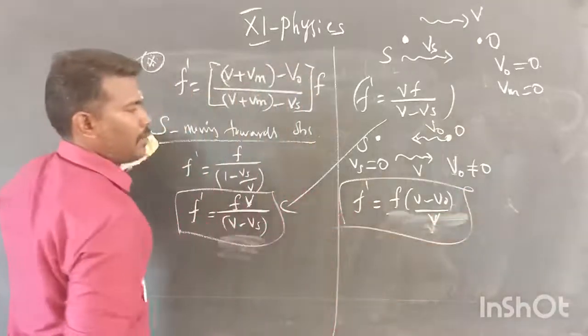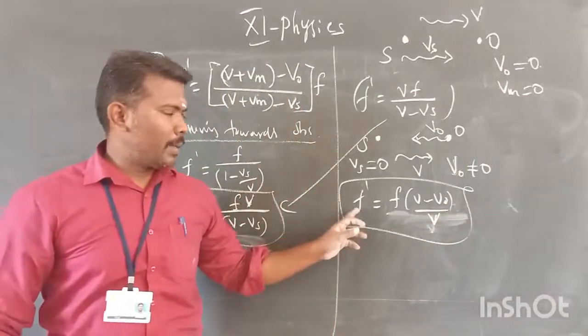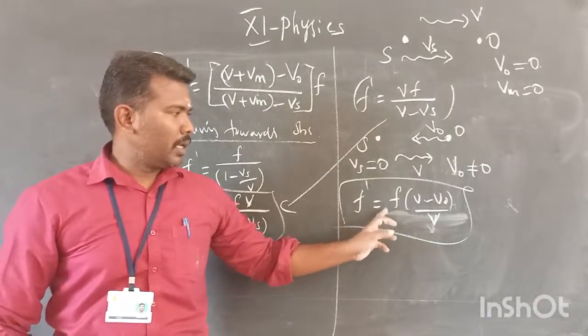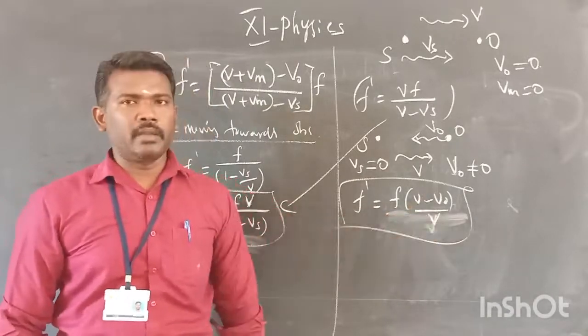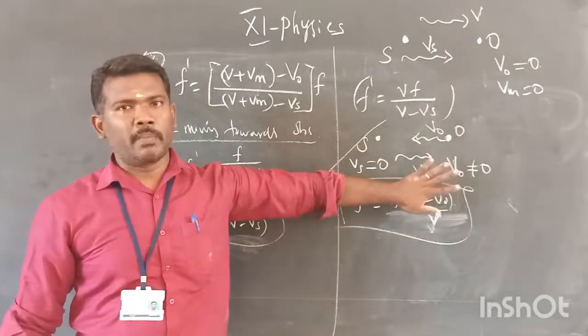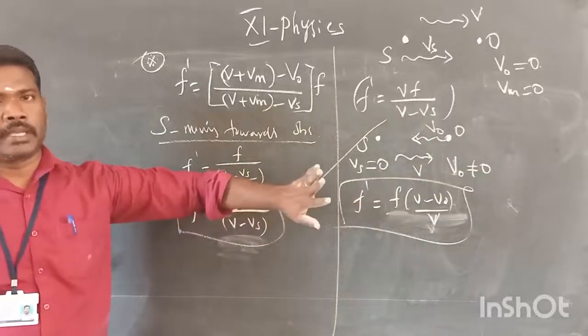So this is the formula to calculate the apparent frequency: F dash is equal to F times V minus V naught divided by V. This is the derivation part related to all the special cases.